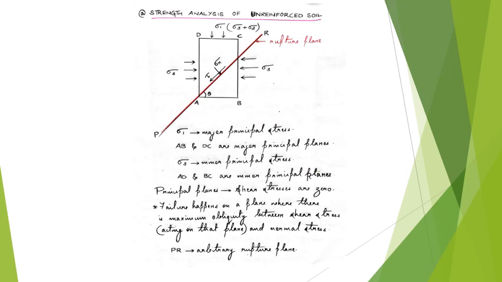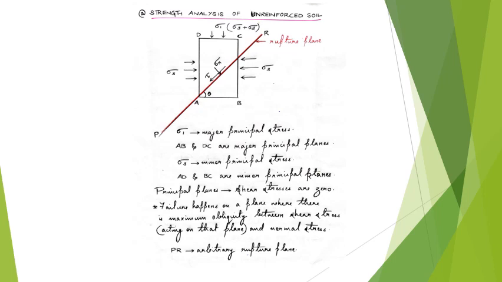And here this cylindrical soil sample is subjected to confining stress sigma 3 on all sides, and we will be applying axial strains at certain intervals and noting down the corresponding normal stress.